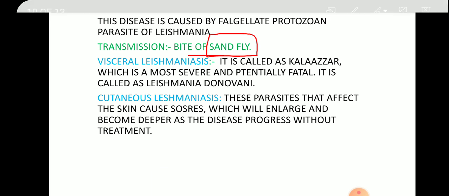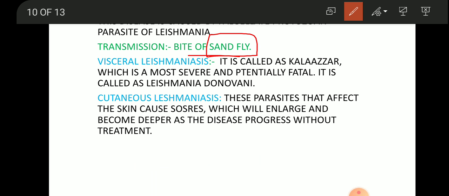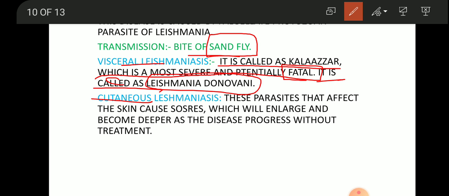Leishmaniasis is of two types, visceral and cutaneous. Visceral leishmaniasis is called kala azar, which is most severe and potentially fatal. It can cause death. It is caused by Leishmania donovani. Okay,